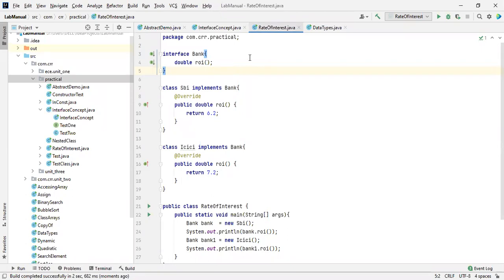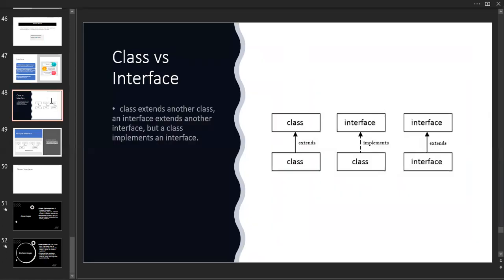Let me share my slide. See this one. Now I'm going to tell you class versus interface. This is very important. So many things are there. I will share them after completion of the second unit. I will give you clear, detailed information inside a document. I will share the notes for that. Okay, there is no need to worry. This is generalized, I'm just saying simply.